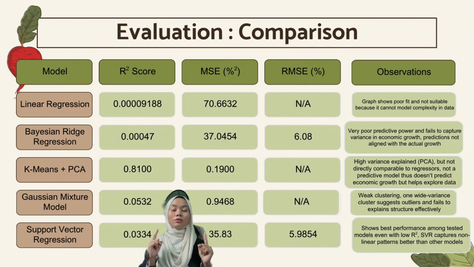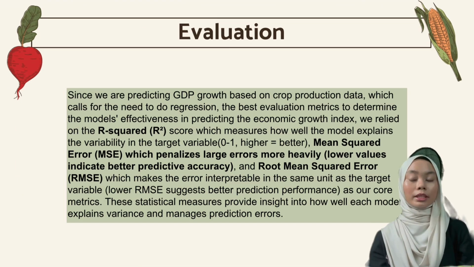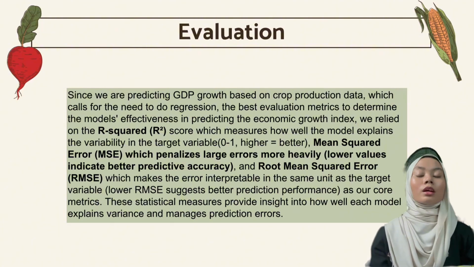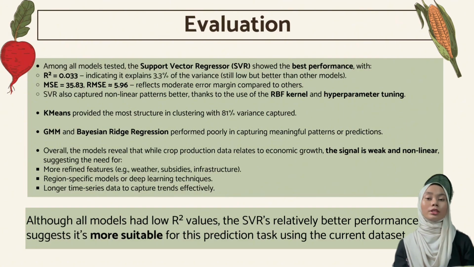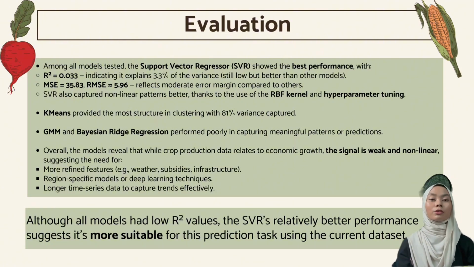This is the comparison table for all models that we use. Since we are predicting, the best thing to do is regression. So the best evaluation metrics are R-square score, mean square error, and also root mean square error. Among all models, SVR shows the best performance because its R-square, MSE, and also RMSE are better than the others, and it also captures nonlinear patterns better because it uses the RBF kernel and also performs hyperparameter tuning.